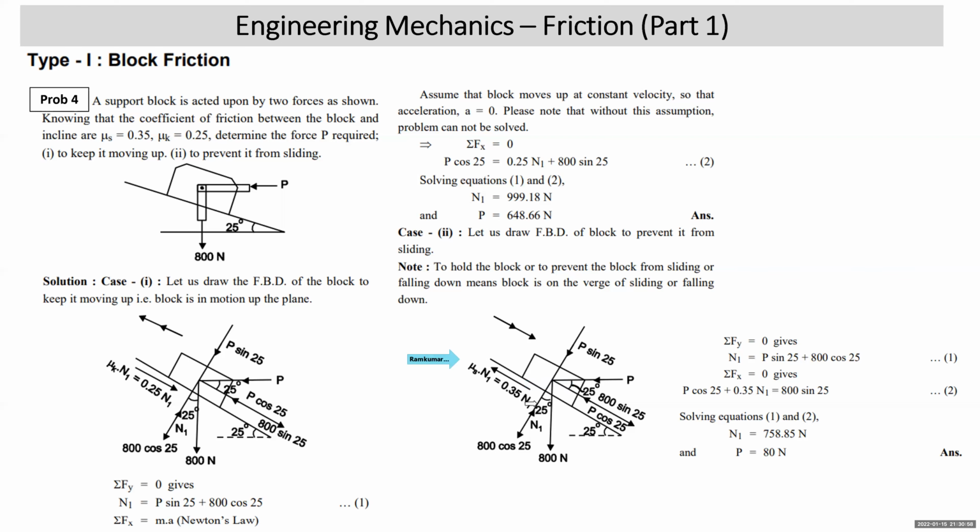Apply sigma Fy is equal to 0: up force equal to down force, N1 is equal to P sin 25 plus 800 cos 25. Sigma Fx is equal to 0 gives you P cos 25 up the plane plus 0.35 N1 is equal to 800 sin 25. Solve these two equations, you get N1 and you get the value of P. Here in this problem, it can be observed that the value of P required to hold it, or to prevent it from sliding or falling down, is a very small force.